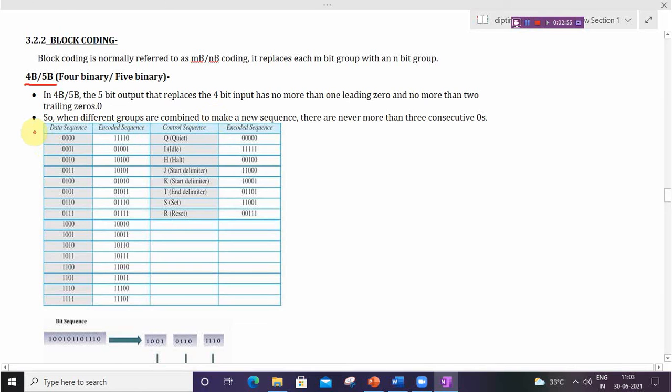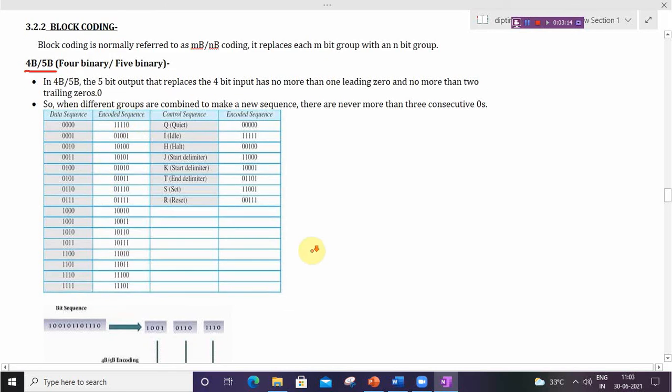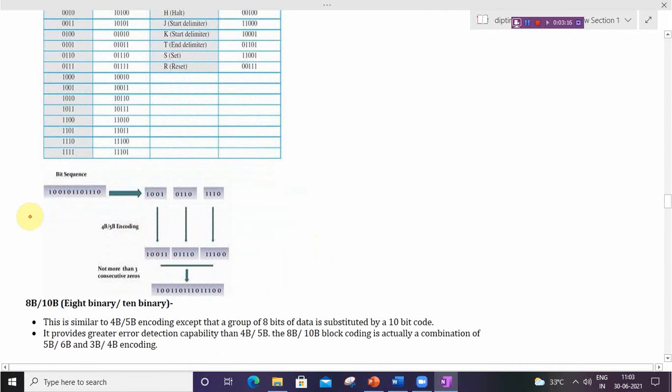So this is the table of 4-bit input that can be replaced with 5-bit output. In this column there are 4-bit input data sequences, and they can be replaced with these 5-bit output sequences. Let us consider an example.